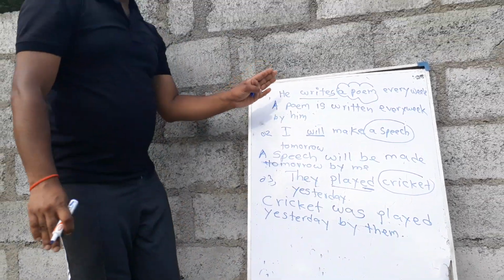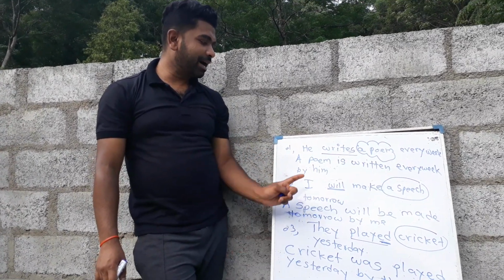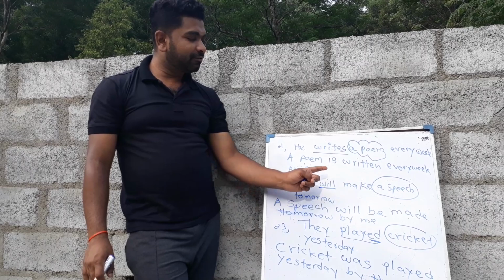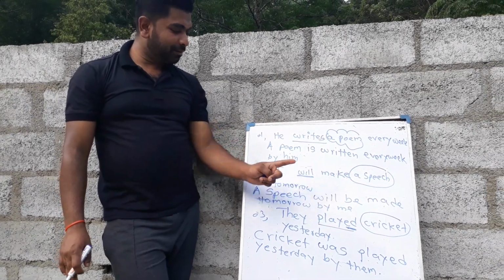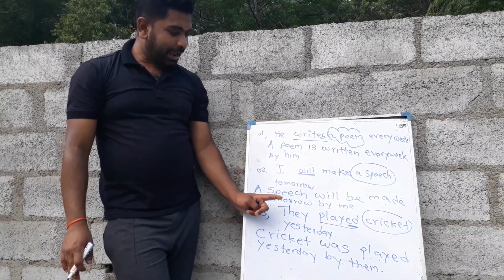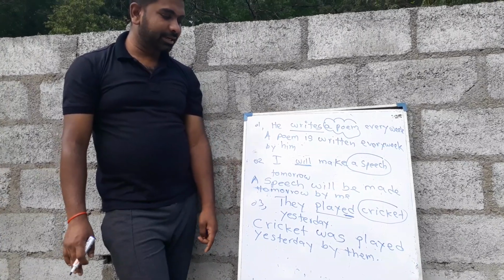See, he writes a poem every week. A poem is written every week by him. Second sentence, I will make a speech tomorrow. So future tense, a speech will be made tomorrow by me. And they played cricket yesterday. Cricket was played yesterday by them.